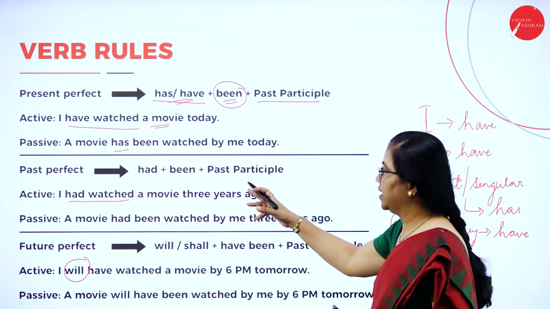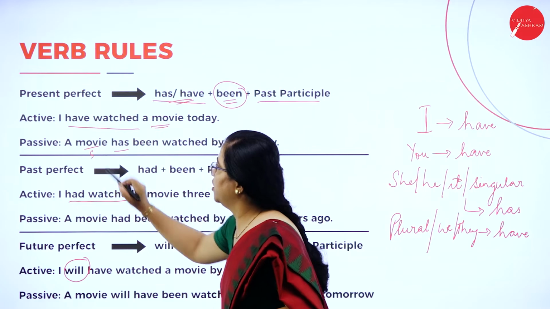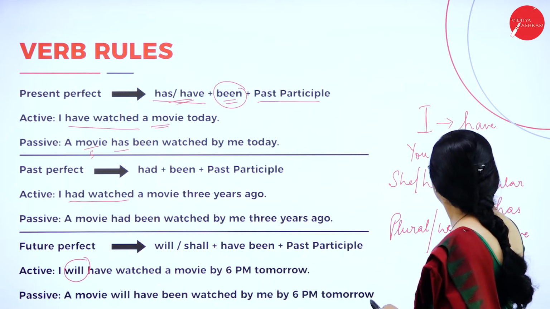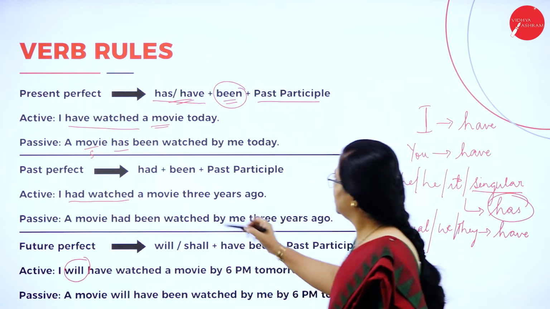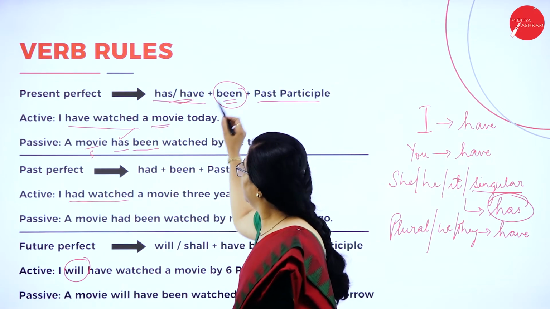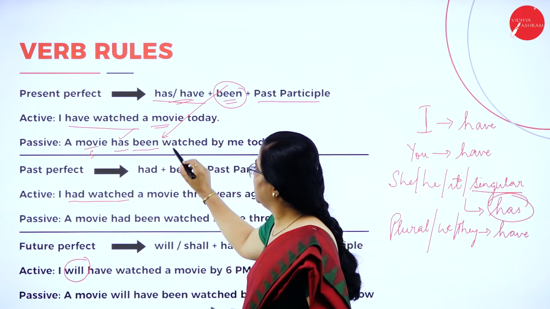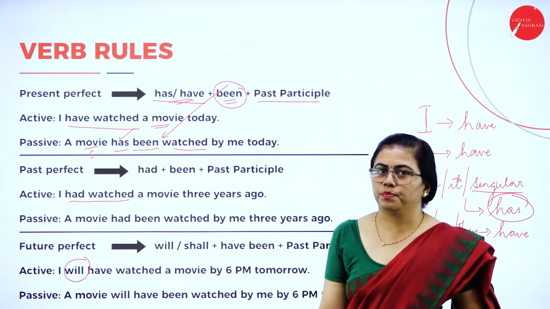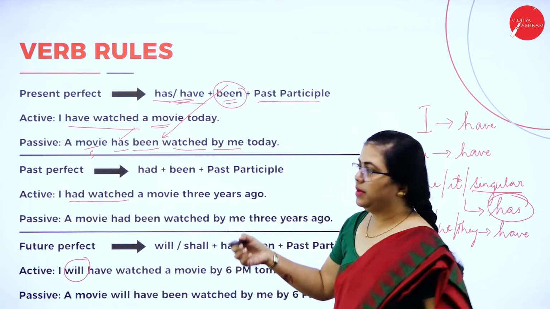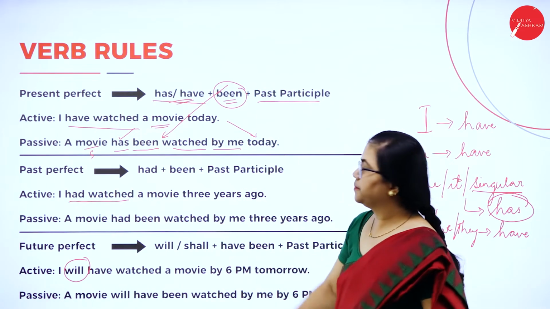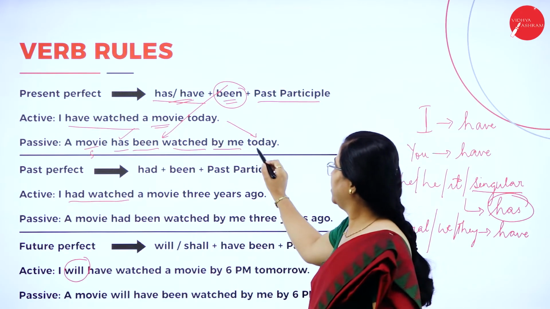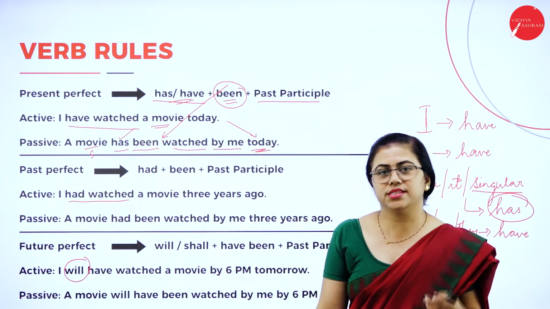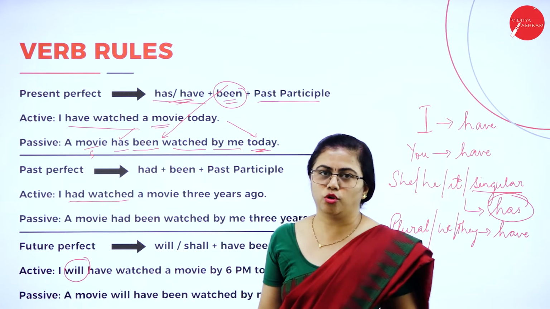Here you can see movie, this is singular, so you have to use has here. So has been used, and here been is the extra addition as I said. Then watched, the participle form. Then by me, and today. Whatever adverbs you come across, they have to be retained as they are in their own place.